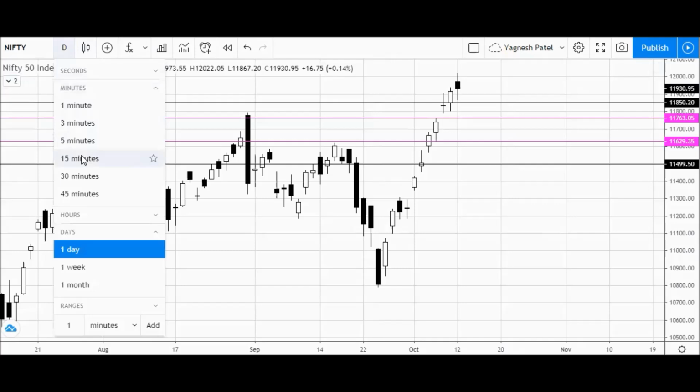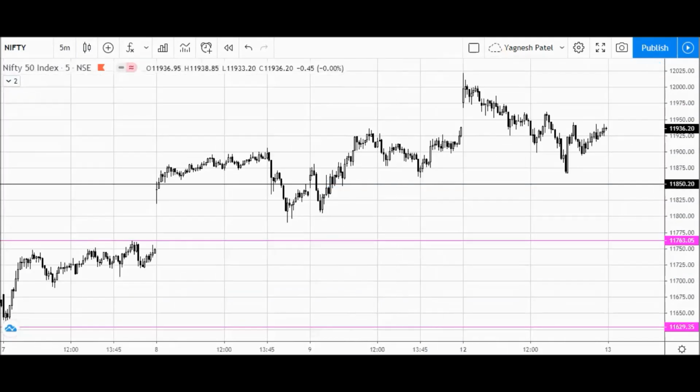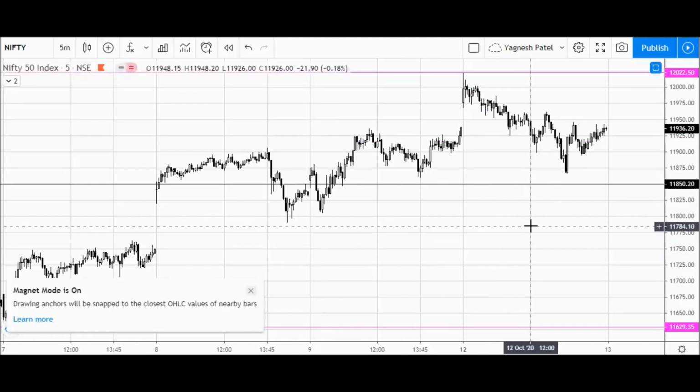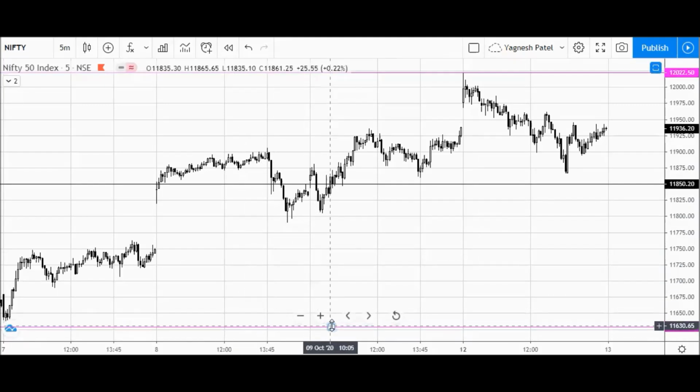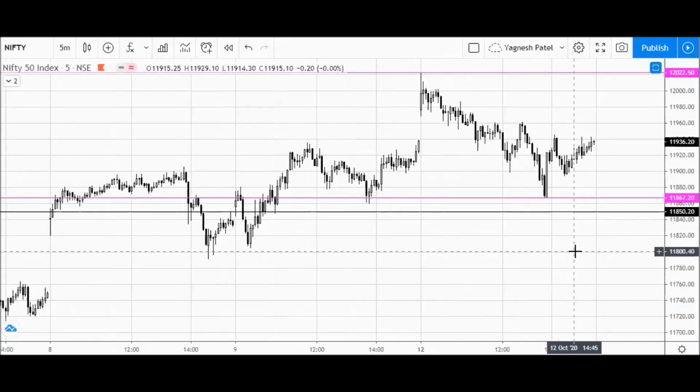So let me convert this to the 5-minute time frame to mark the appropriate levels. And let's start with marking the highs and lows of today's trading session. 12,222 is the high and 11,867.20 is the low of today's trading session.